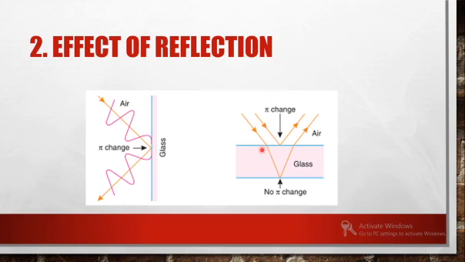The first point is that instead of considering the geometrical length, we will be considering in which medium the light is moving. That is, the refractive index will have to be considered, and hence the term optical path. The second point is that if the light is getting reflected from a rarer to denser interface, there will be a change in phase of 180 degree or pi radians, and if it is getting reflected from a denser to rarer medium interface, then there will be no change. Hope you have understood. Thank you.